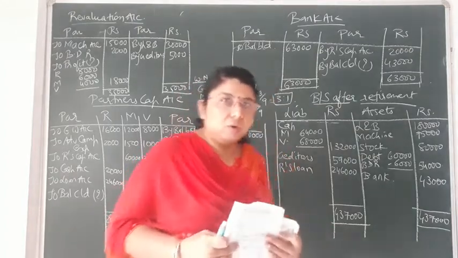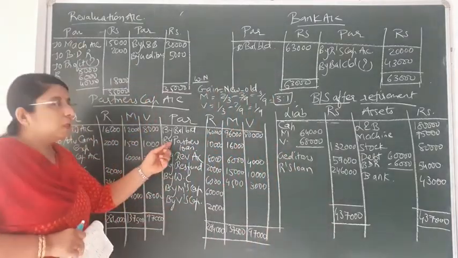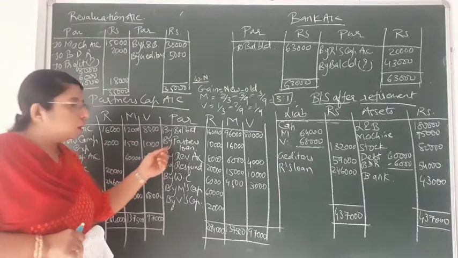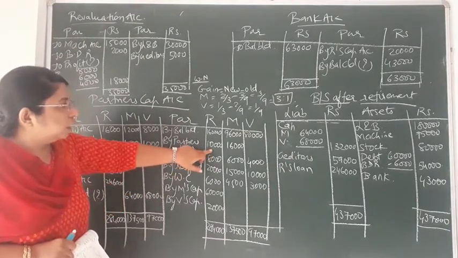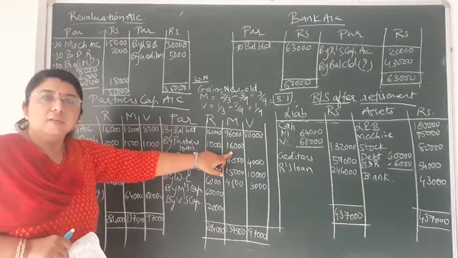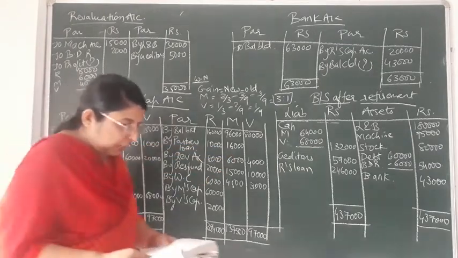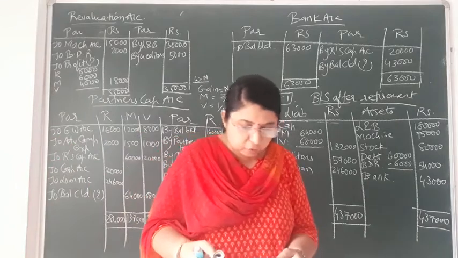Okay, now moving on, partners' loan that is given to you of Rohit and Mohit, that is 10,000 and 16,000. So partners' loan will also be credited to their capital account. So over here see I have written by partners' loan, that is 10,000 in case of Rohit and in case of Mohit that is 16,000. The last entry in the liability side is of creditors.